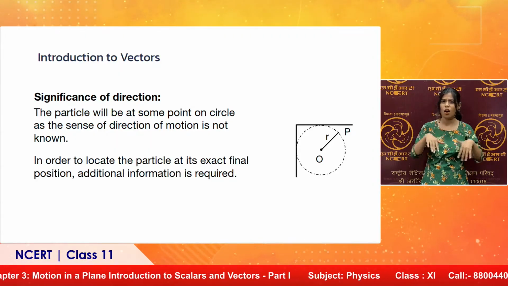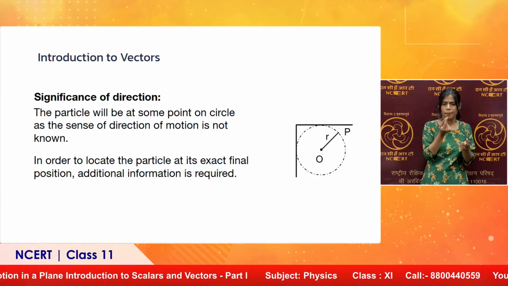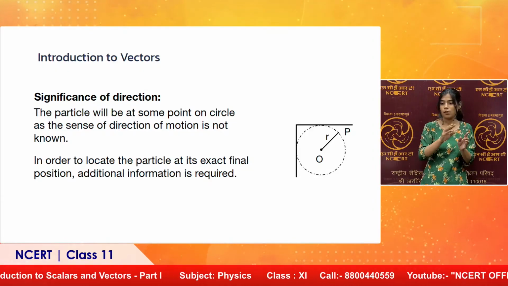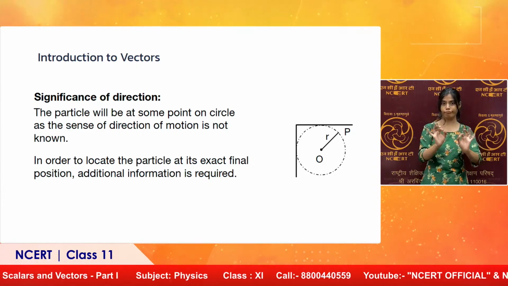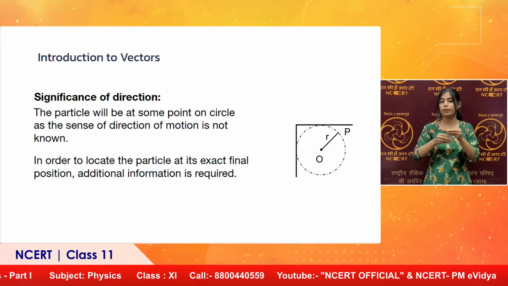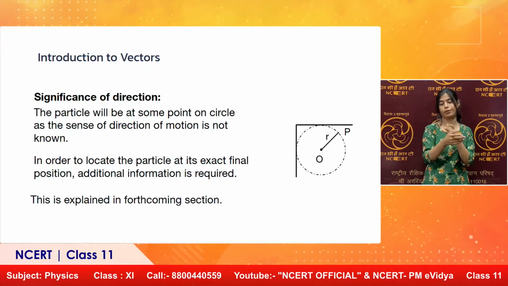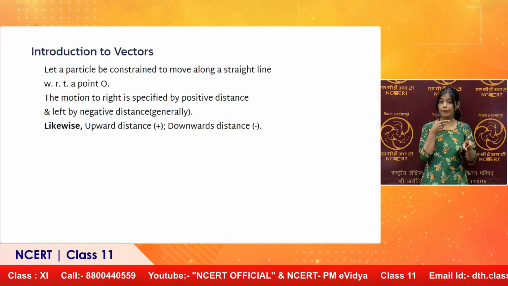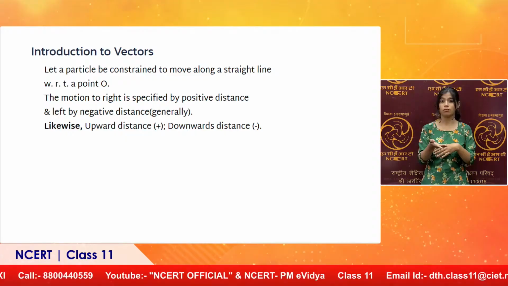The particle will be at some point on the circle, as sense of direction is not given. In order to locate the position of the particle, we need an additional information which is the direction. This will be clear in the coming few minutes.